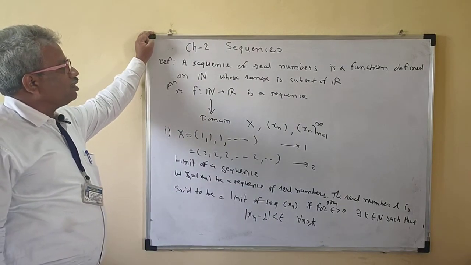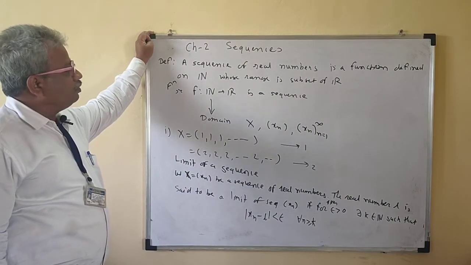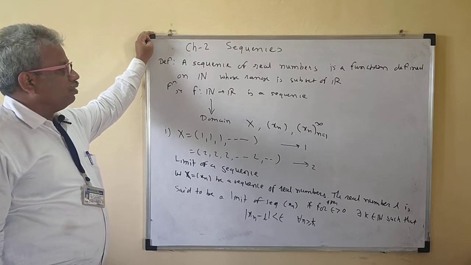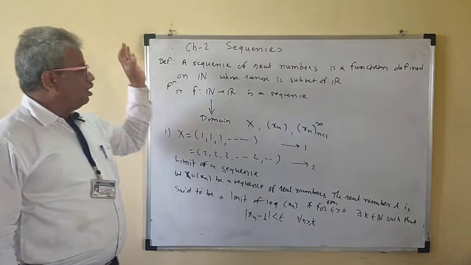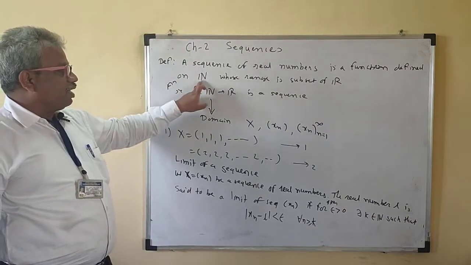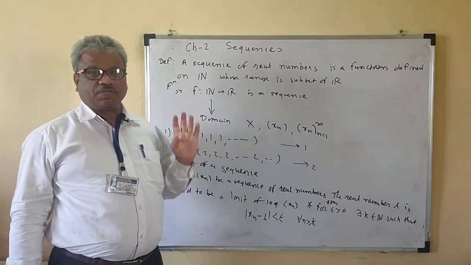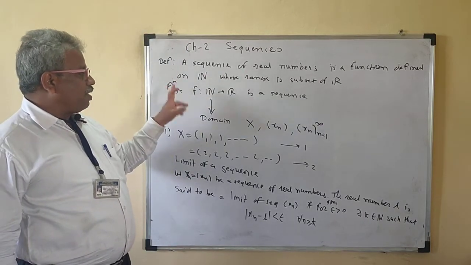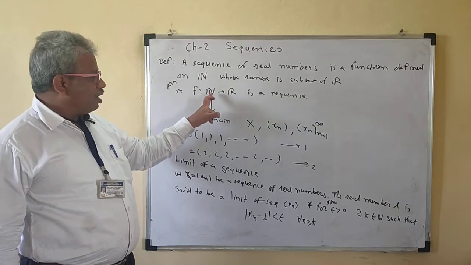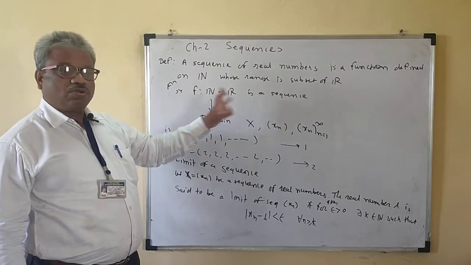Now we'll go to the next chapter of calculus, that is the sequence. So what do you mean by a sequence? A sequence of real numbers is a function defined on the set of natural numbers N, whose range is a subset of the set of real numbers R. So that means the sequence is a function from N to R, natural numbers to real numbers.